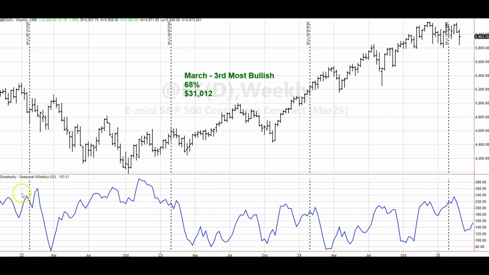The seasonal indicator shows March being a little bit choppy, actually, as we start off with a dip followed by a rally. Each of the years shows the same thing, although the last couple of years have been a little less intense than a few years ago. And price-wise, we see that March comes in, we see a decline, then it rallied into April. Each of the 2 years prior to last did the same thing. Last year, it did nothing but rally for the entire month of March. So let's see how the heat map corresponds to this.